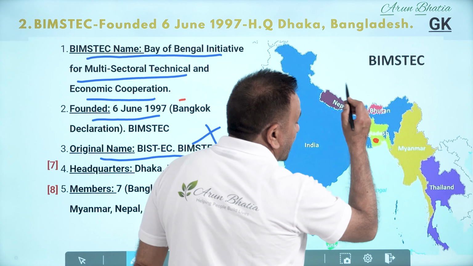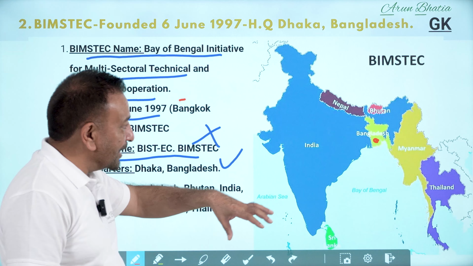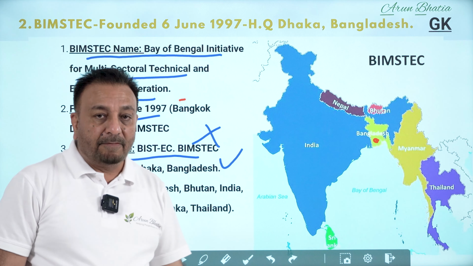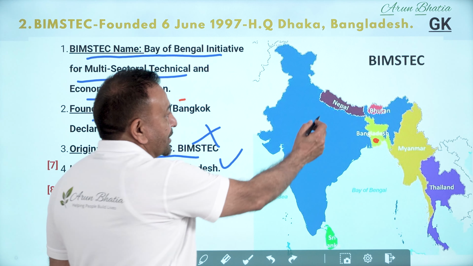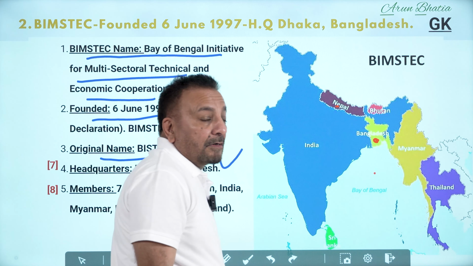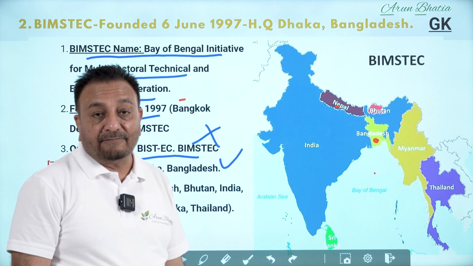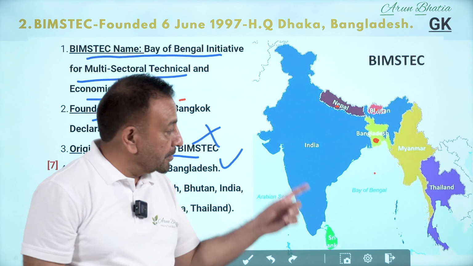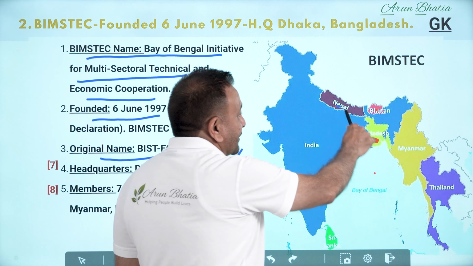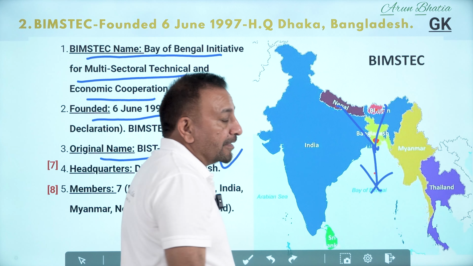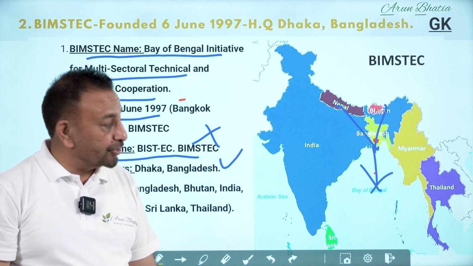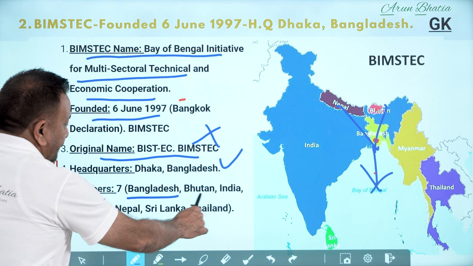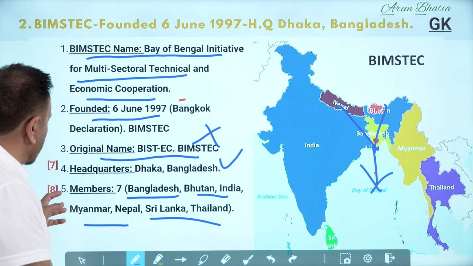Here it is located in Bangladesh, because Bangladesh is a central country of all these 7 countries around the Bay of Bengal. But there is an interesting phenomenon. This country doesn't have a border with the Bay of Bengal or a coastline. Same is Bhutan, which doesn't have a coastline with the Bay of Bengal, but their trade is done through here only, because the nearest sea or ocean is the Bay of Bengal. Now these are the 7 countries which we have already discussed. This is point number 8.